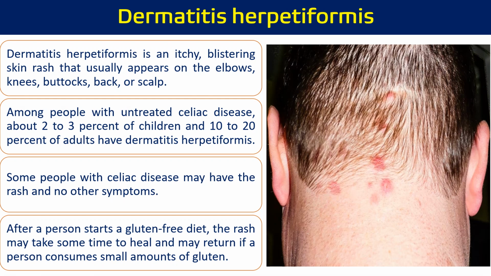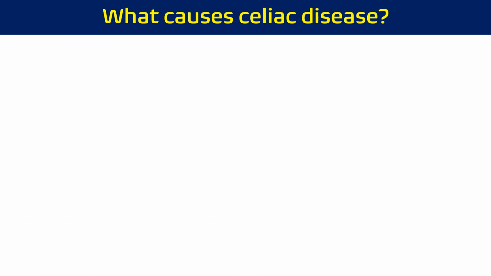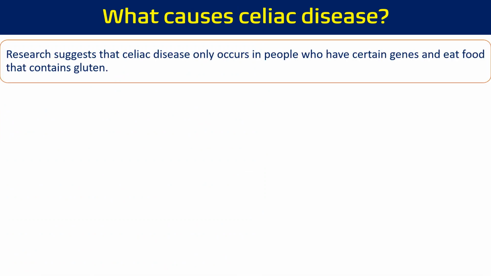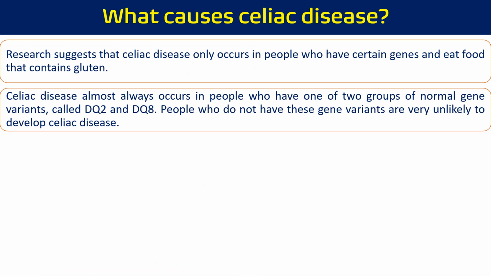So, depending on gluten intake or gluten stoppage in the food, these rashes are going to happen or going to subside. Now, what exactly is the cause of celiac disease? Research suggests that celiac disease only occurs in people who have certain specific genes and eat food which contains gluten. So either it is because of the gene associated with our body, that is, some specific HLA genes, or gluten intake.